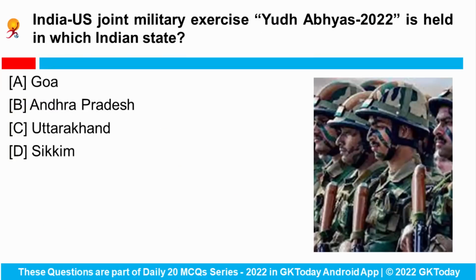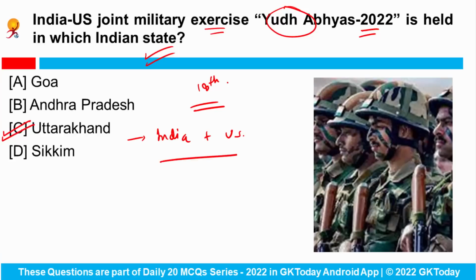Next, the India-US joint military exercise named Yudh Abhyas-2022 is held in which Indian state? The 18th edition of the India-US joint military exercise Yudh Abhyas is being held in the state of Uttarakhand, and this exercise is conducted annually between India and the US. It is held about 100 kilometers from the Line of Actual Control, which is why China opposed this exercise. So two things are important.